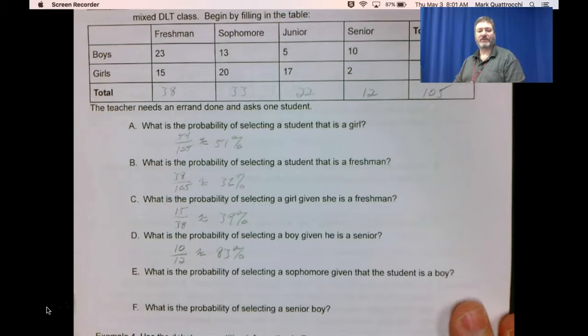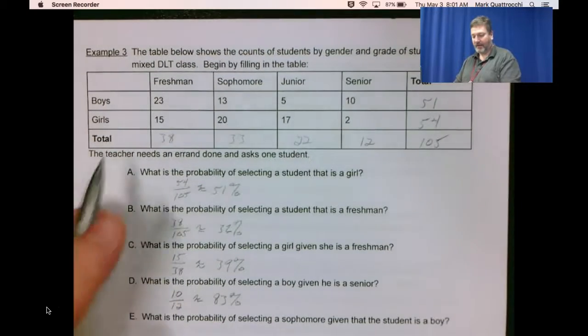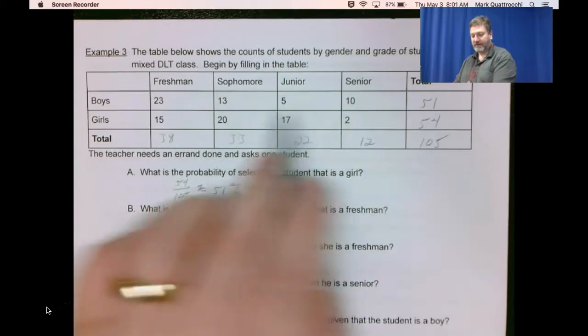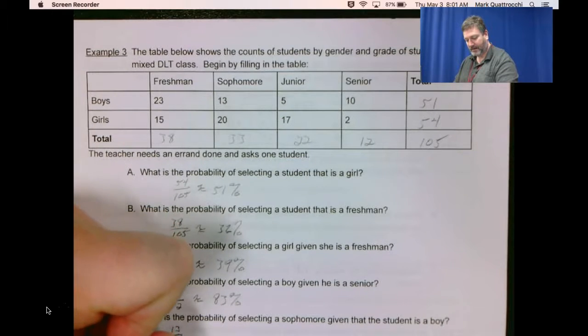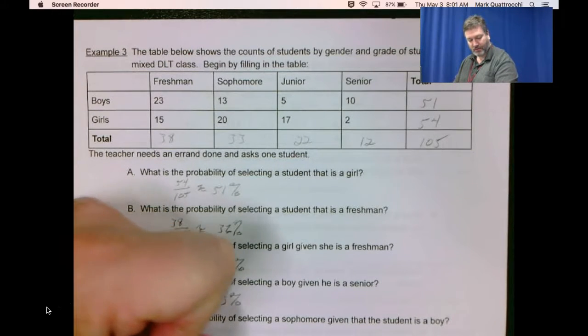Probability of selecting a sophomore given that the student is a boy. So we have 51 boys, 13 of which are sophomores. 13 out of 51, or approximately 26%.